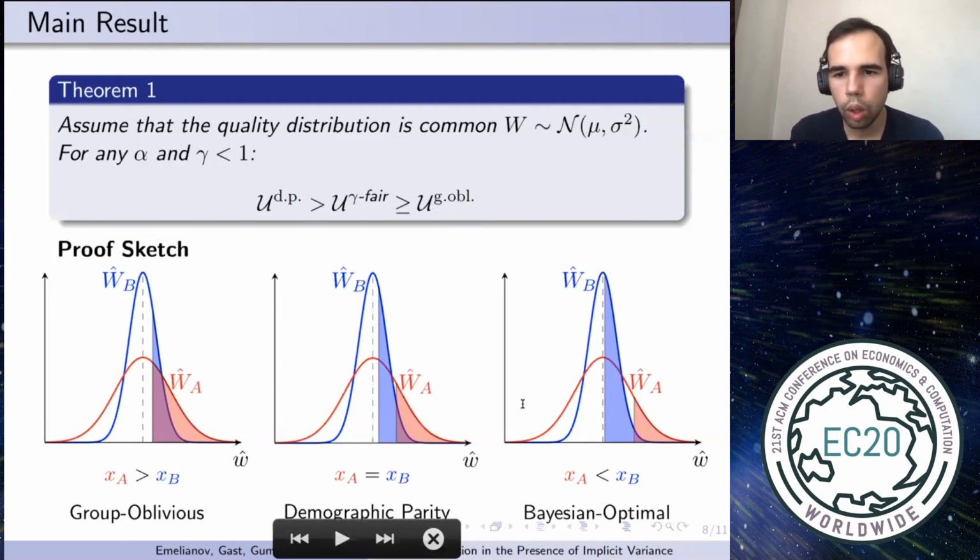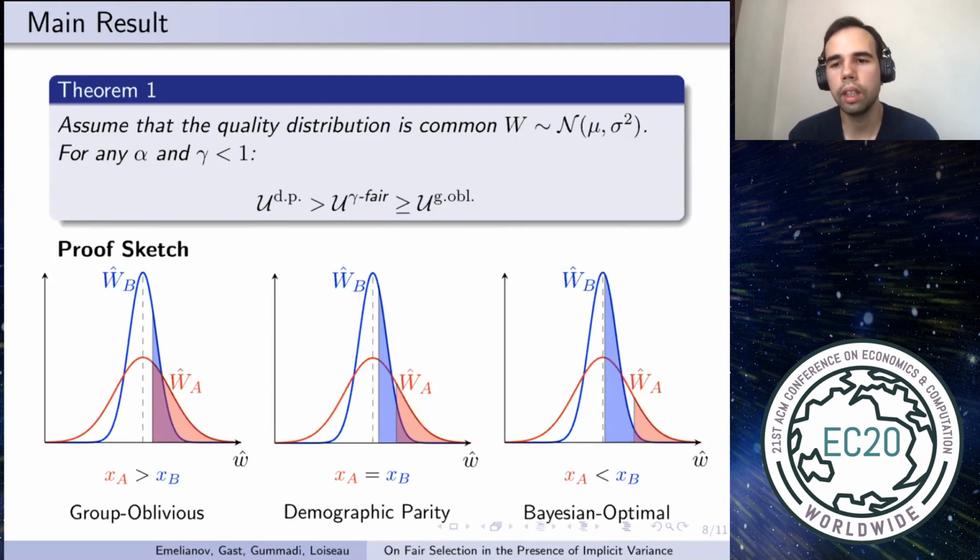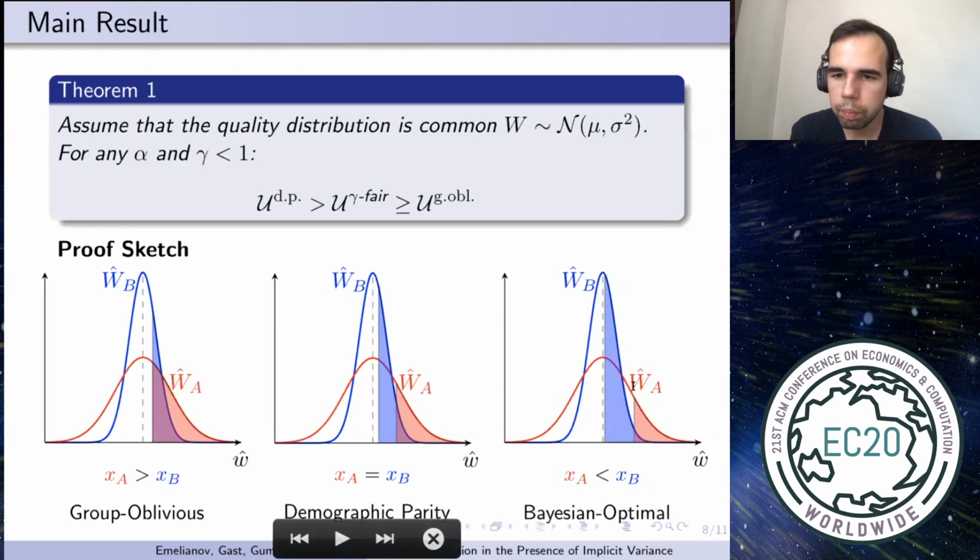We study the Bayesian optimal algorithm, which is a decision maker who does not know the real qualities, but knows the distribution of quality given the estimates. So actually, perhaps surprisingly, the Bayesian optimal algorithm will lead to underrepresentation of the large variance group.